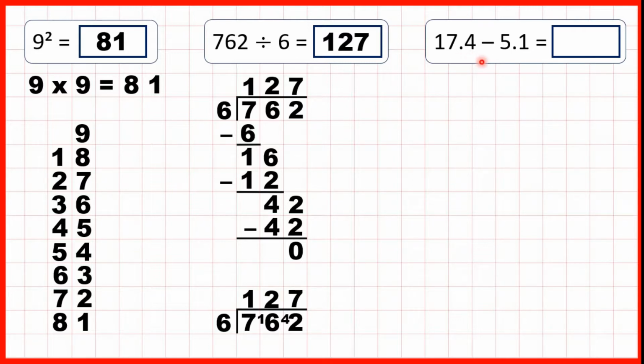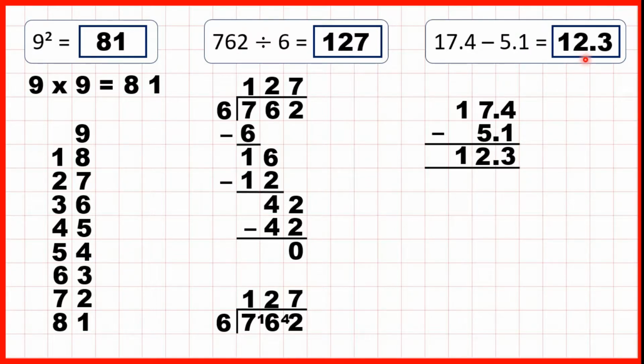Now here we have decimal subtraction, and when we're subtracting decimals, just like when we're adding decimals, the most important thing is that we write out the question with the decimal points lined up. Then we can just copy down the decimal point into our answer and subtract as we normally would. So 4 minus 1 is 3, 7 minus 5 is 2, and 1 minus nothing is 1. So our answer is 12.3.